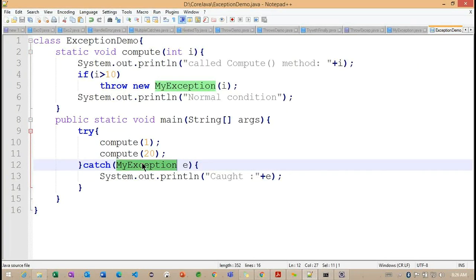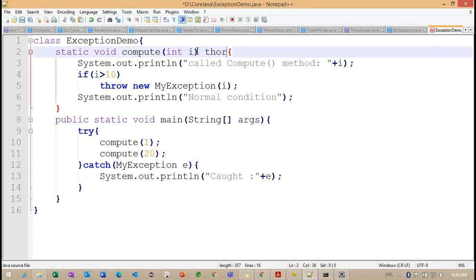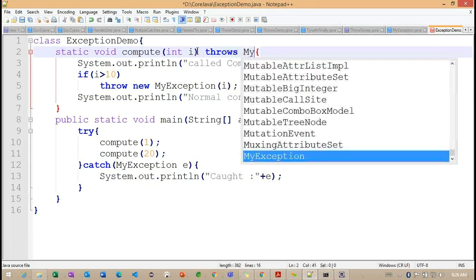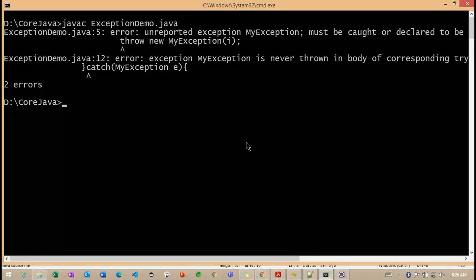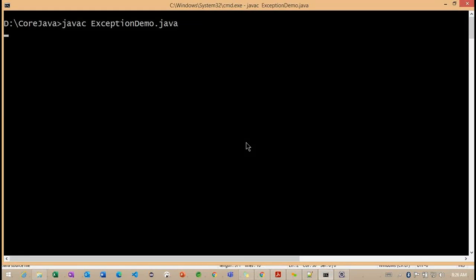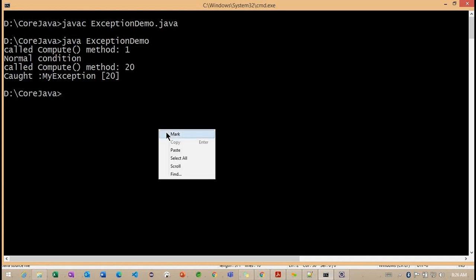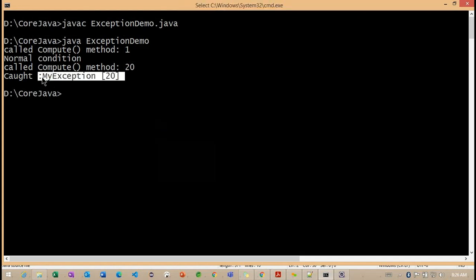We are not handling my exception. And compile. Now you can see it's compiled successfully, and I'm trying to execute here. So now you can observe: my exception, some value called 20.